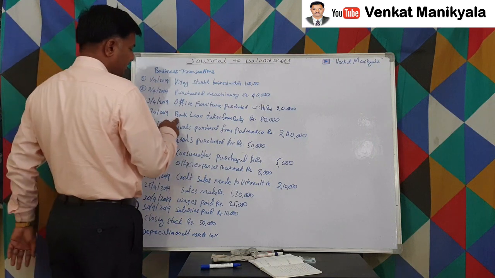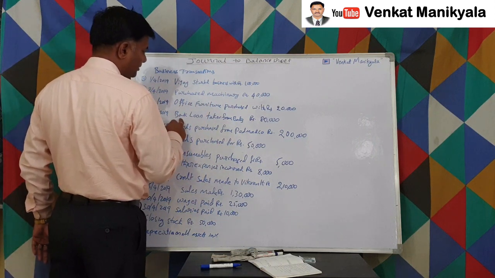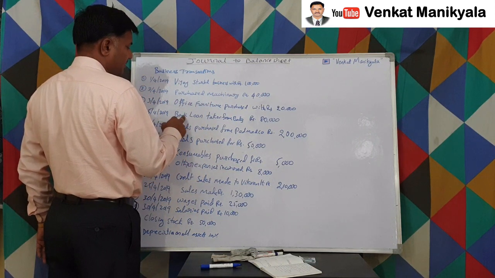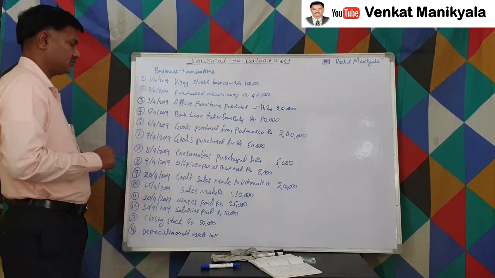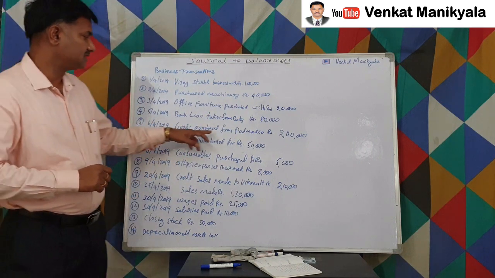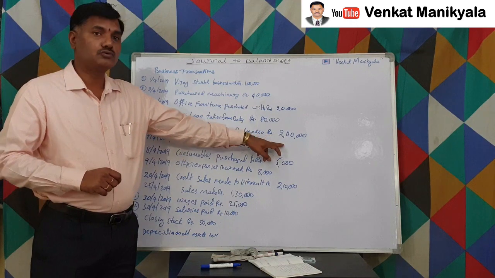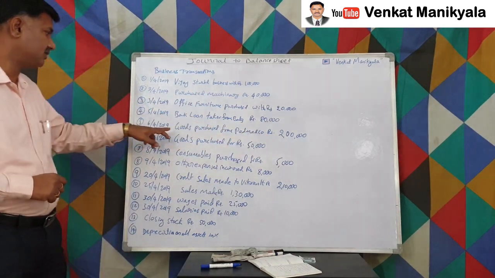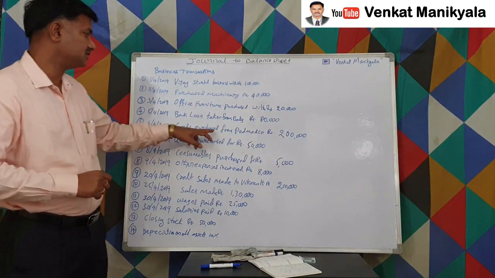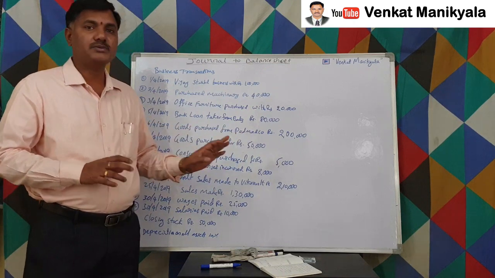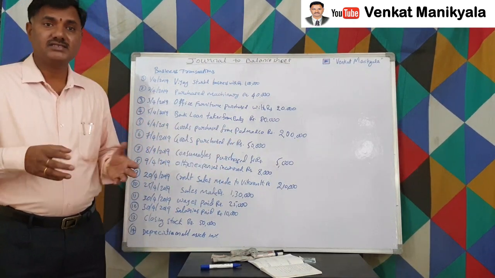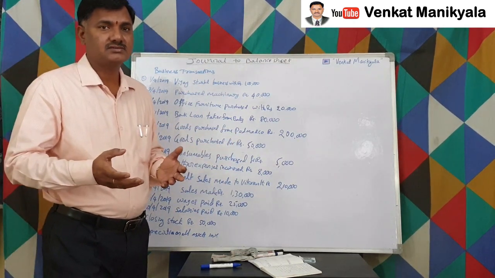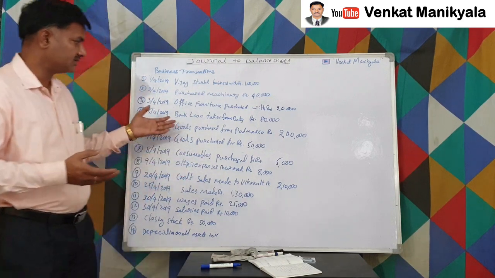Next, what he did? He has taken a bank loan for rupees 80,000. Goods purchased with 2 lakh rupees. Goods purchased from Padma and Co. for rupees 2 lakhs. Whether it's a cash purchase or credit purchase, is there any clarification here?